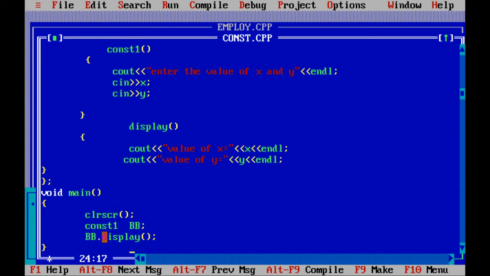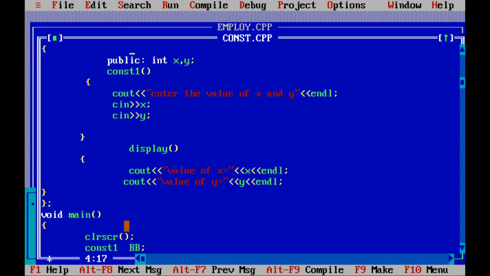So whenever the execution takes place, for the constructor const1 bb, first the main program is executed. Whenever we create the object, it goes to the constructor. It will go there and take the x and y. After that, bb.display is there, then it will display these values. So like this the constructor works, the constructor without parameters.